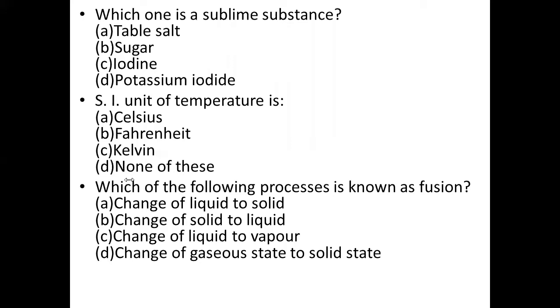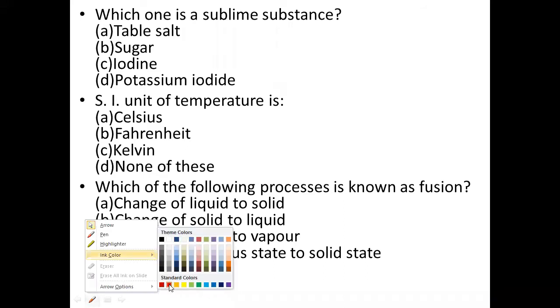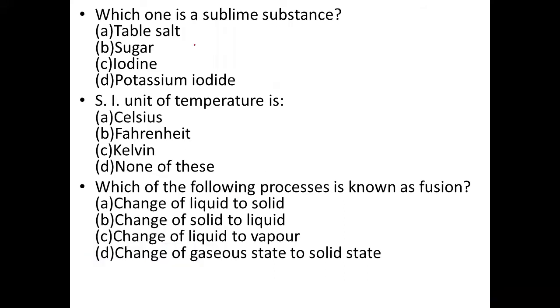Manav, 9th blue, roll number 33. And the answer is potassium iodine. Read first, beta. Which one of these is a sublime substance? A. Table salt. B. Sugar. C. Iodine. D. Potassium iodide. Iodide. Ma'am, C. Iodine. Right. The correct option is C, iodine. Very good. Next, Priyanka Bora.